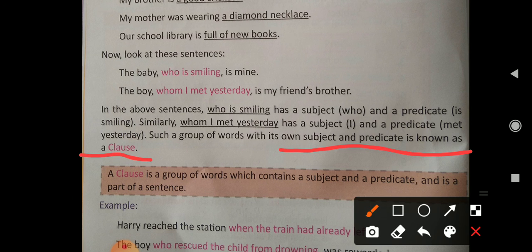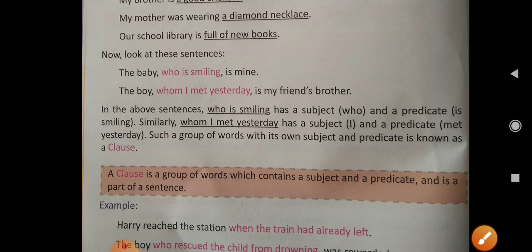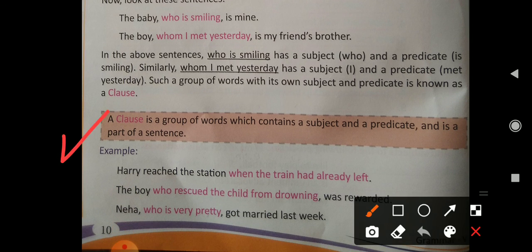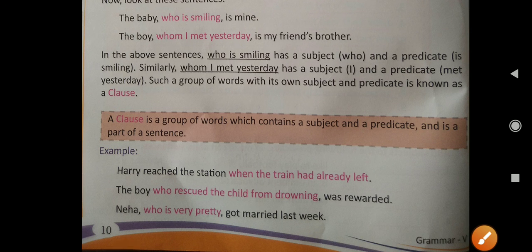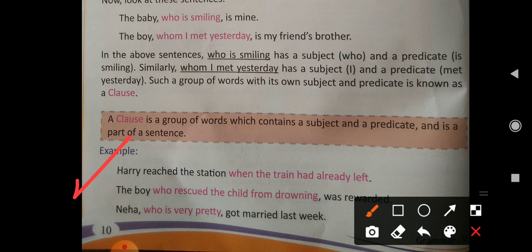Means if we find a subject as well as a predicate in a sentence, it is a clause. Clear? Once again, a clause is a group of words which contains a subject and a predicate and is a part of a sentence. Now come to the examples. Harry reached the station when the train had already left. The boy who rescued the child from drowning was rewarded. Neha, who is very pretty, got married last week.